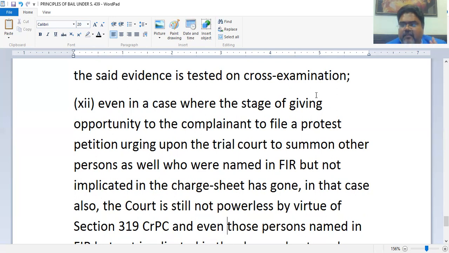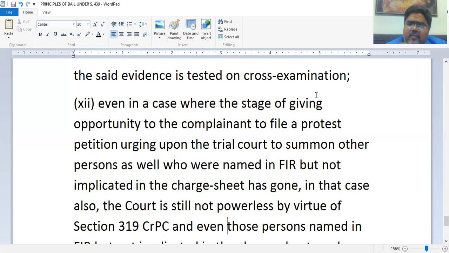section 319, the court may consider the application and may even go to the extent of summoning the named person, of summoning the accused, if the court is convinced on the basis of the depositions made before the court during the examination in chief. So if it is satisfied, here the court cannot say, why didn't you come with a protest petition initially when the charge sheet was filed and a copy was given to you? The court will not say, why didn't you raise hue and cry at that time? Why didn't you ring the bell then? No, even at this stage.